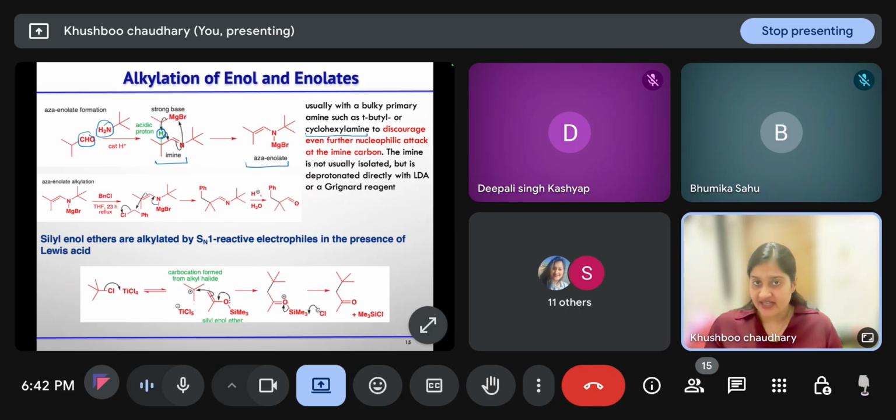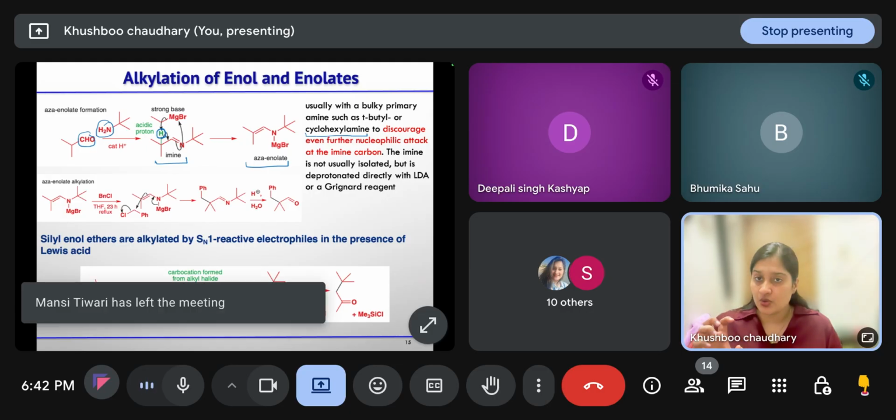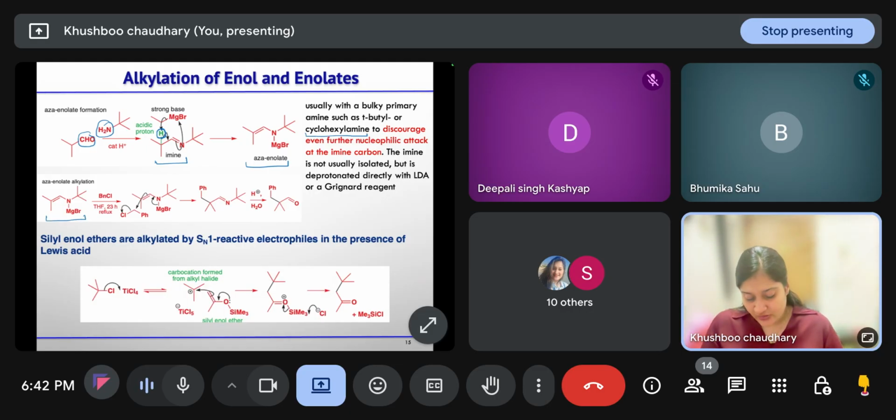So for generating the azaenolate of bulky amines, we use a strong base to abstract the proton next to the imine. After generation, it can react with any aryl halide or alkyl halide. You will get this imine, and after hydrolysis you will get the aldehyde back.